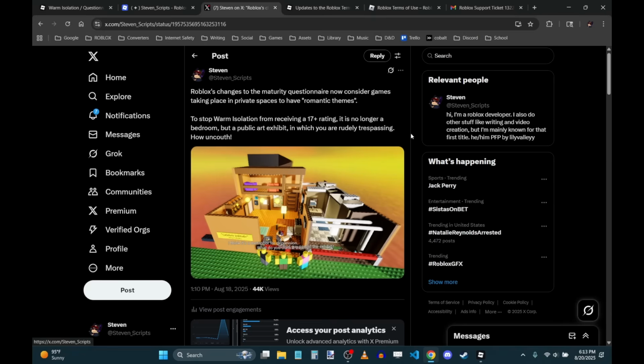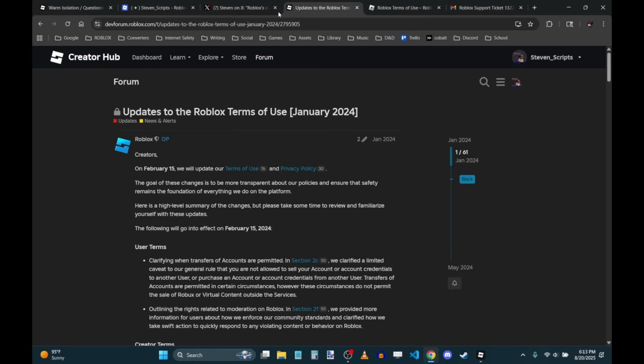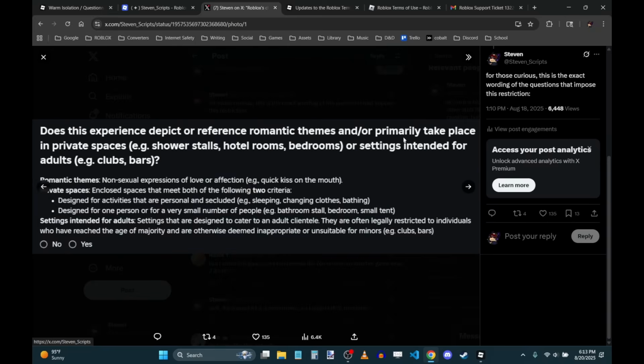But even if you insist on having that, even if these creators are like, we gotta have the bedrooms, we gotta have the beds, this is something that I will not budge on, well, they still have options. And you know why? Because of this specific wording: primarily. So what you can do instead is create, say, a park or a city block and have somewhere outdoors be the place that you spawn in, the place that you start when you join the game, and then just happen to have some private bedrooms in the buildings that you can enter.